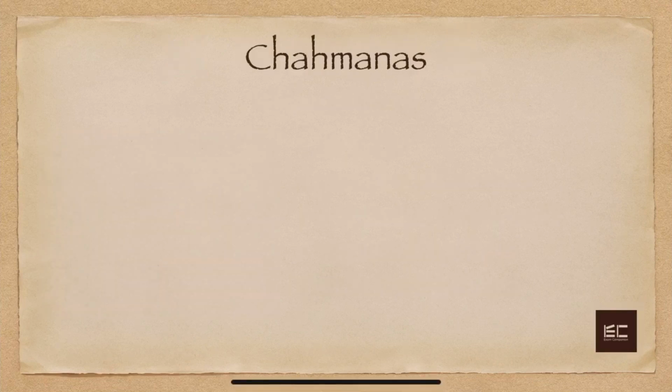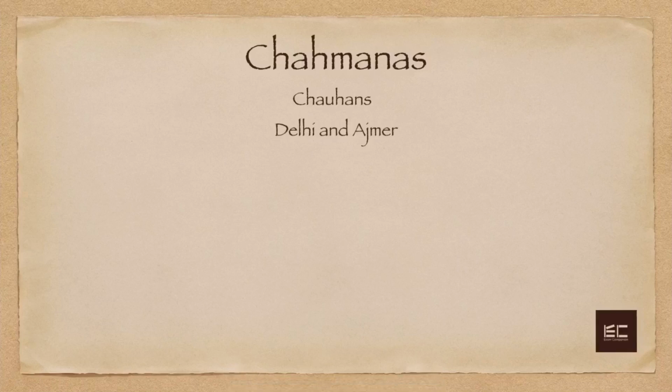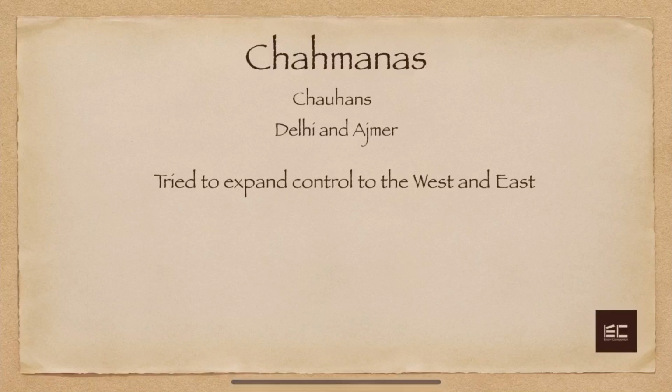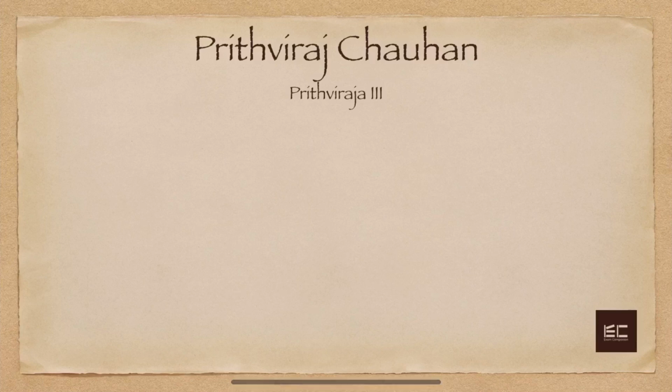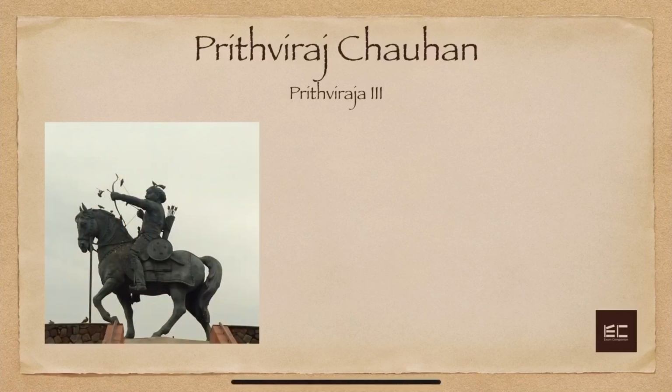Chauhans, or as they are popularly known, Chohans, ruled over regions of Delhi and Ajmer. They tried to expand their control to the west and east. They were opposed by Chalukyas of Gujarat and Gahadavalas of UP. Prithviraj III or Prithviraj Chauhan, as he is famously known, was the greatest king of the Chohan dynasty. He ruled from 1168 to 1192 CE.